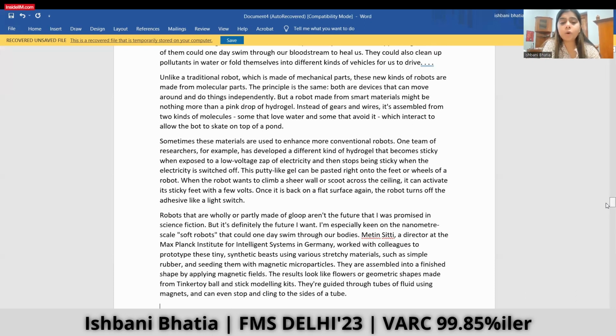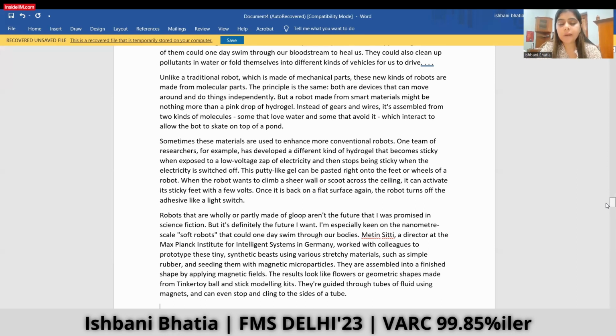Unlike a traditional robot, which is made of mechanical parts, these new kinds of robots are made from molecular parts. The principle is the same. Both are devices that can move around and do things independently. Okay, so now the author is distinguishing these new kinds of robots from the traditional kind. These new robots are made from molecular parts instead of mechanical parts. The principle is the same. Both are devices that can move around and do things independently.